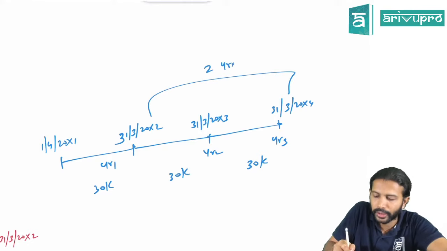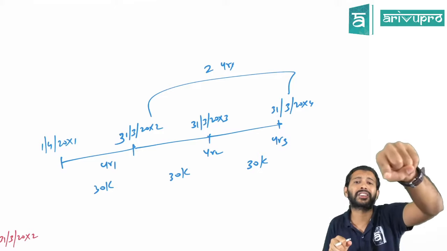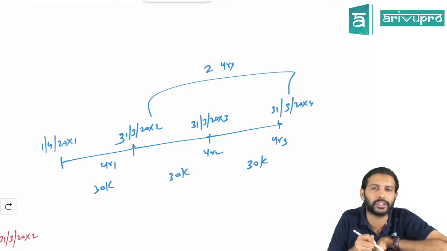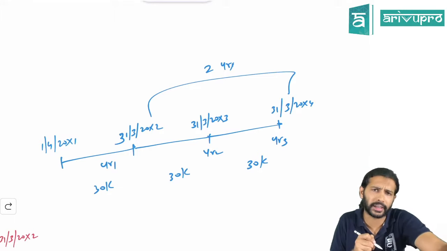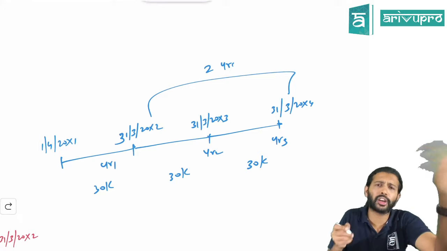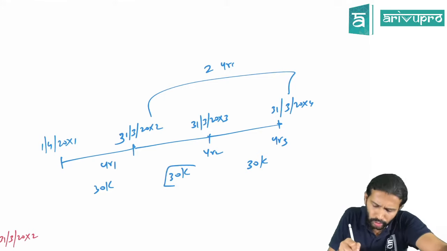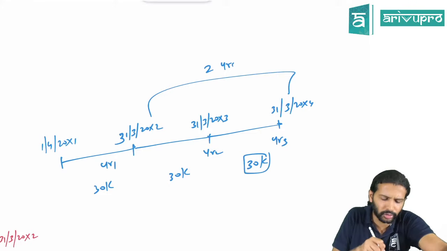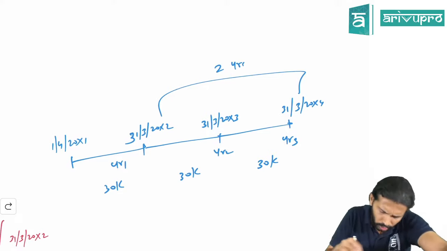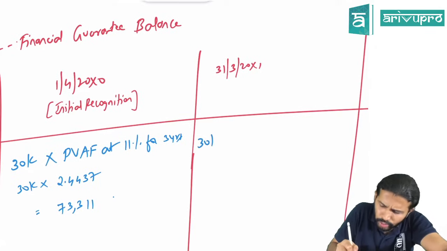So one year is already over. If the loan term is 2 years, and you ask a third party to issue a guarantee on your behalf for a loan for a term of 2 years, what will be the fair value of the guarantee? You will save 30,000 for the loan term. One year is already gone, so the remaining loan term is 2 years. You will save 30,000 again, and 30,000 again. Each year you will save 30,000. So 2 more years remain. To find the fair value, what will we do here? Same. Savings is 30,000 only.